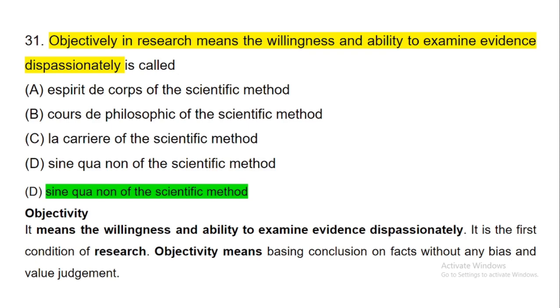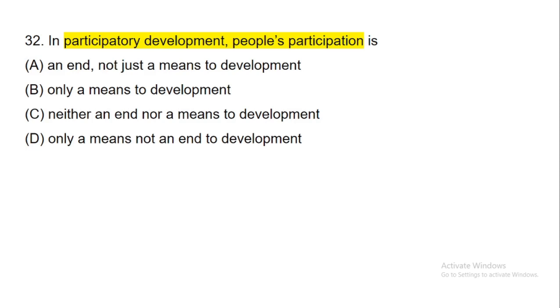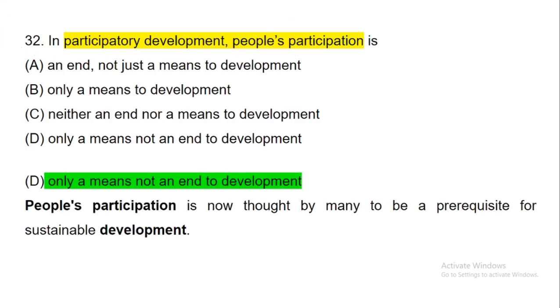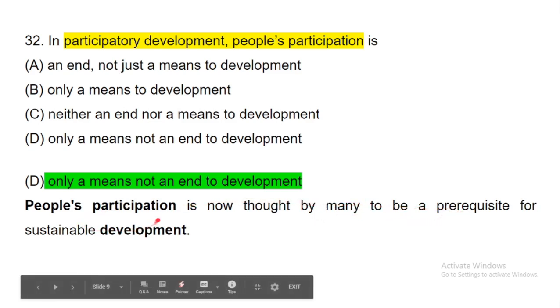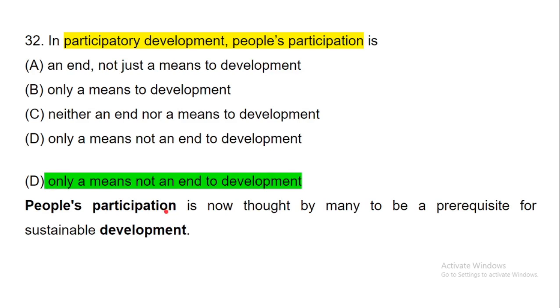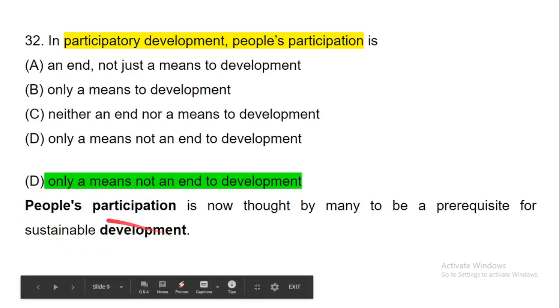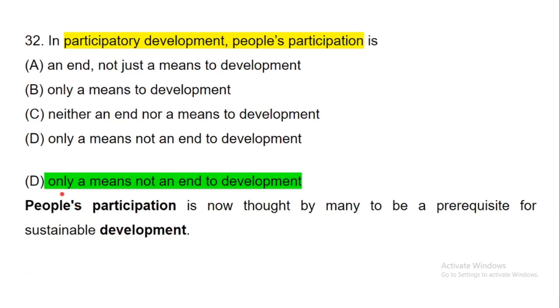Now next question, in participatory development, people's participation is only a means, not an end to development, and people's participation is now thought by many to be the prerequisite for sustainable development. Means people's participation is very important for any development concerned with sustainability. Without people's participation, sustainable development is not possible. So participatory development is only a means, not an end to development.